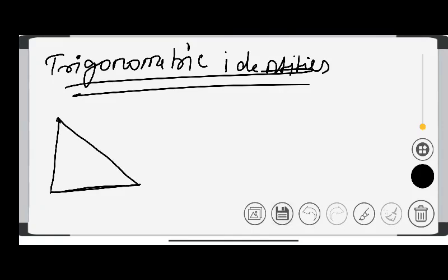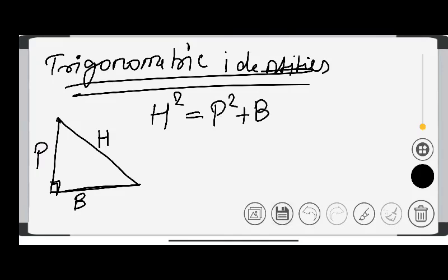This is a right angle triangle with a 90 degree angle. It has a perpendicular, base and hypotenuse. I have learned that hypotenuse square is equal to perpendicular square plus base square. Let's start something new.